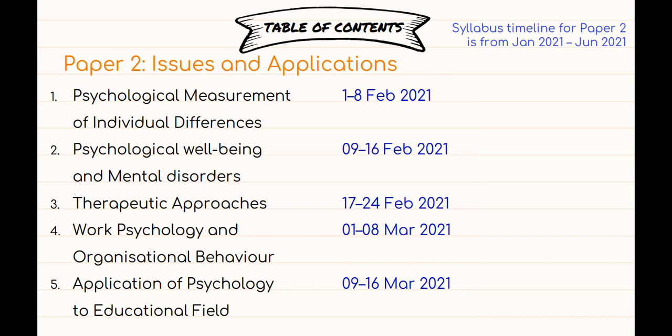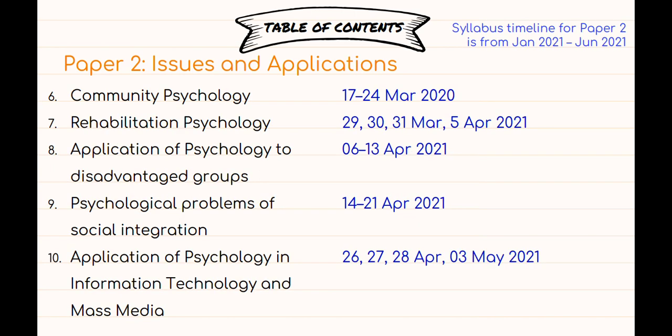It also has 14 units, and you can see the timeline for this is from January 2021 to June 2021. You can see the respective weeks is mentioned against the unit. So these are the units and these are the weeks in which we would cover these units, and altogether the 14 units with the weekly timeline are mentioned here.